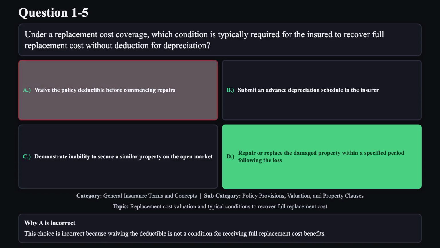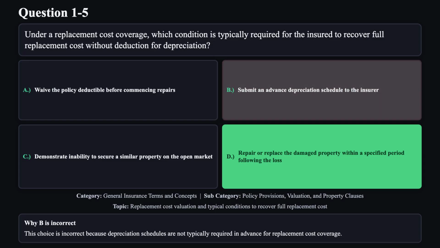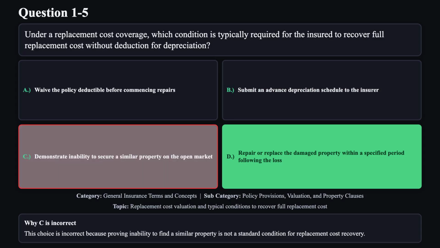Reason A is not correct. This choice is incorrect because waiving the deductible is not a condition for receiving full replacement cost benefits. Reason B is not correct. This choice is incorrect because depreciation schedules are not typically required in advance for replacement cost coverage. Reason C is not correct. This choice is incorrect because proving inability to find a similar property is not a standard condition for replacement cost recovery.